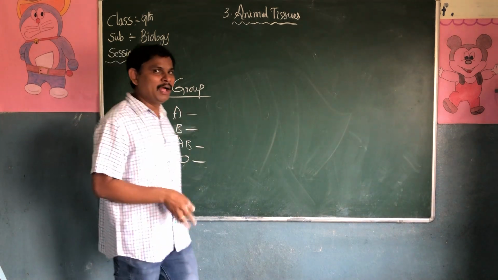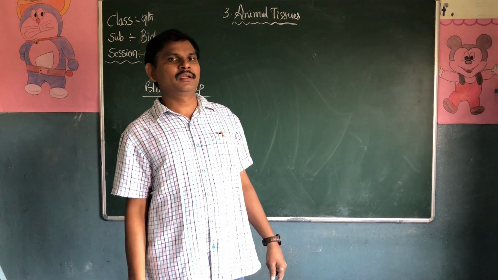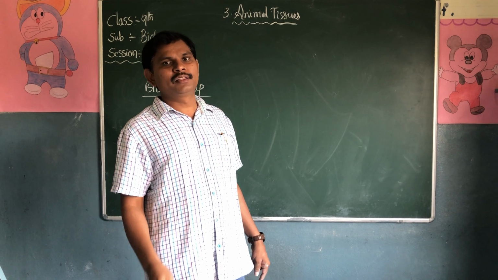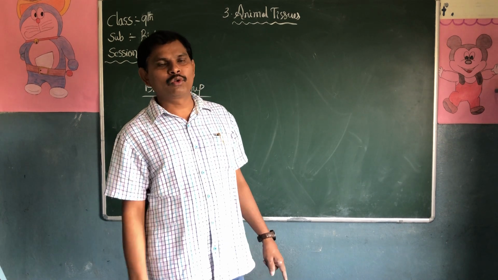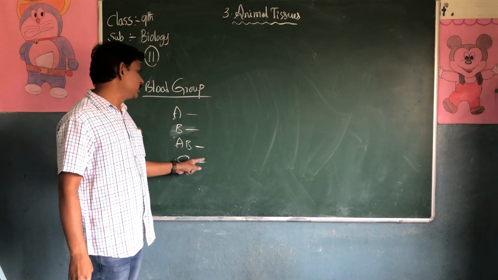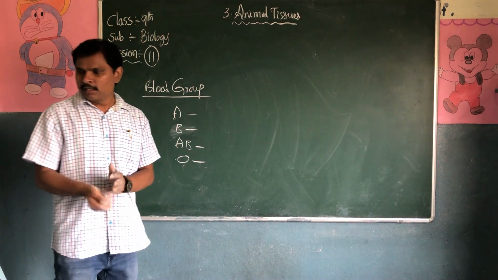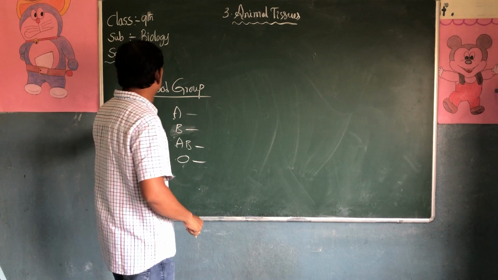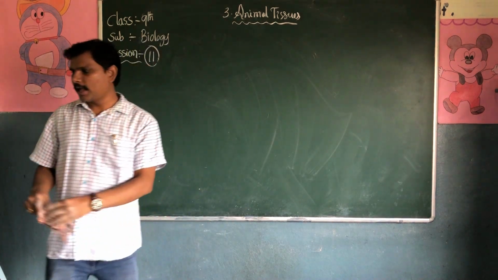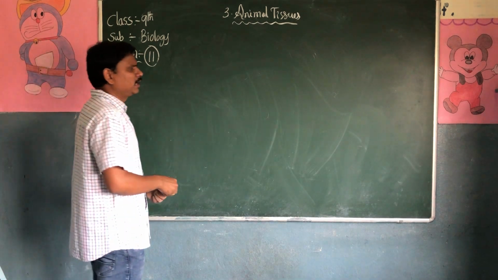But when O group people need blood, they can receive blood only from O group. So there is the universal donor and the universal recipient. Next we will discuss the most important lab activity in your class: identification of blood group.